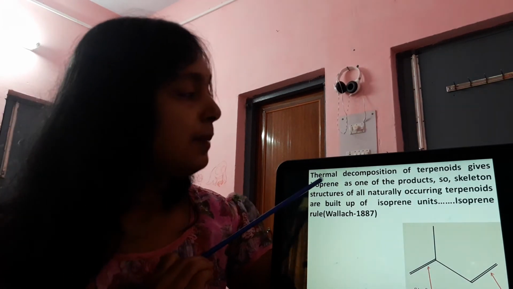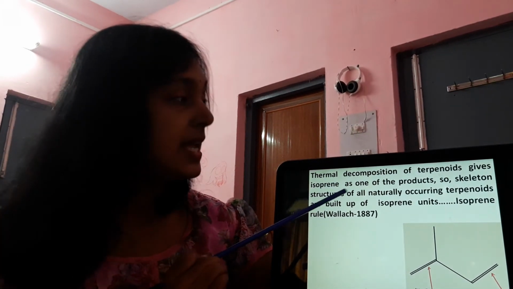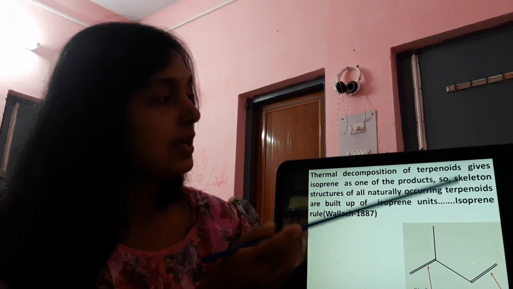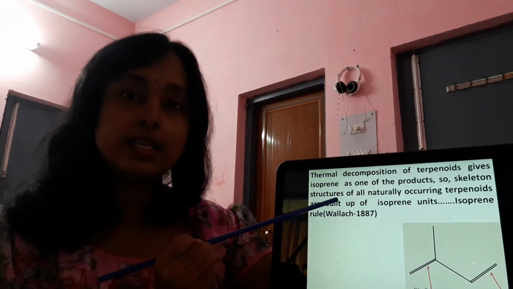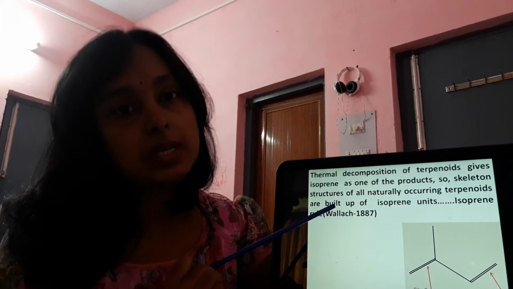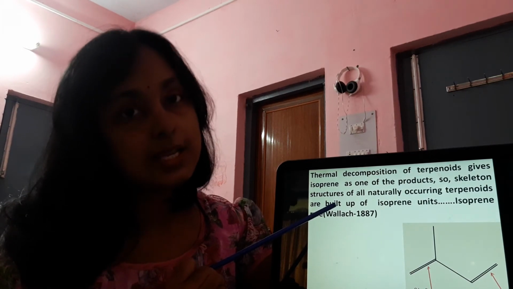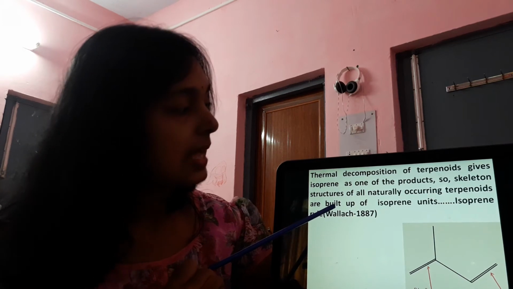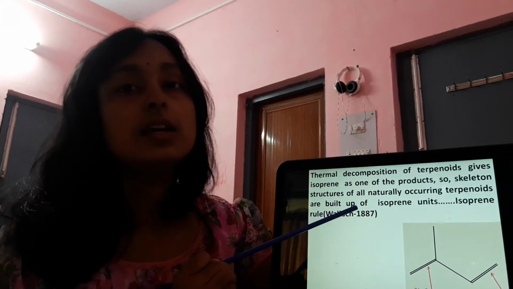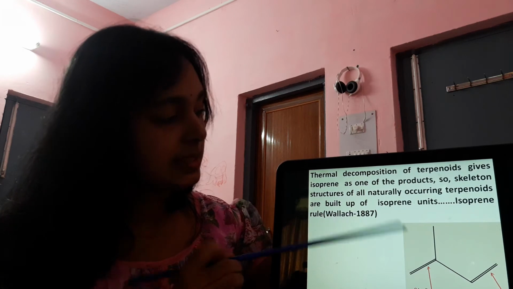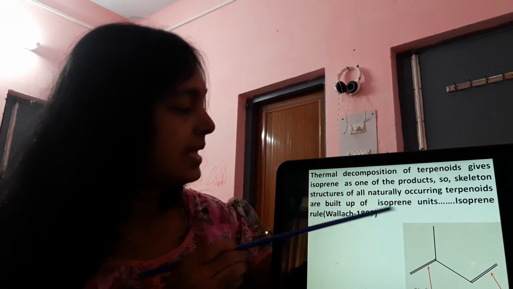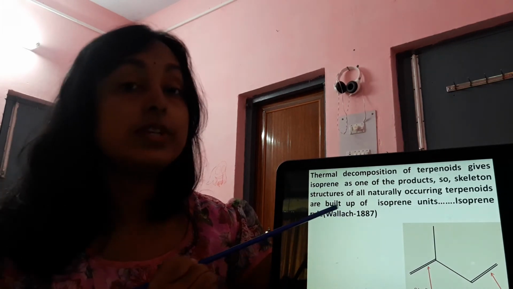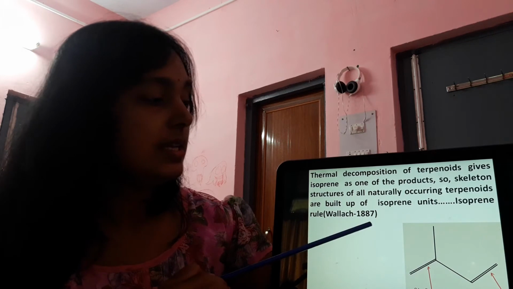Now, thermal decomposition of all terpenoids gives isoprene as one of the products. So skeleton structures of all naturally occurring terpenoids are built up of isoprene units, right? So all the terpenes on thermal decomposition yield isoprene as a common product, and this isoprene unit is 2-methyl-1,3-butadiene system, right? And it is called the isoprene rule, which was first coined by Wallach in 1887.